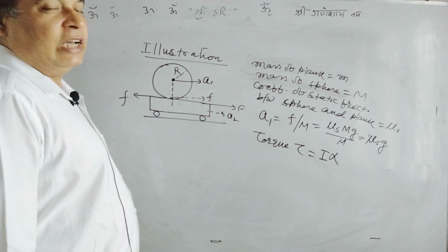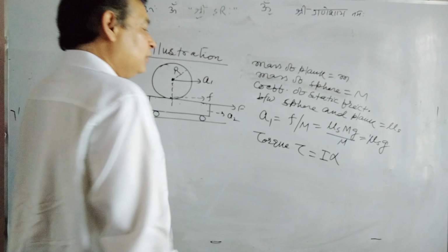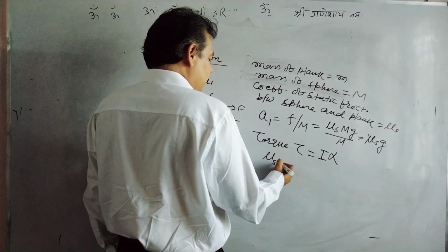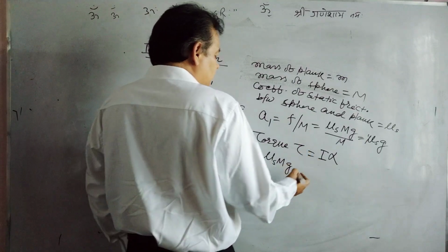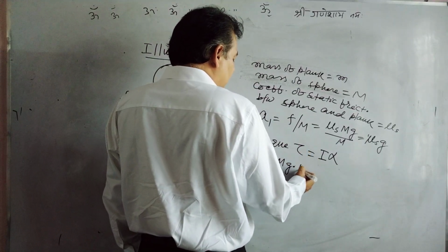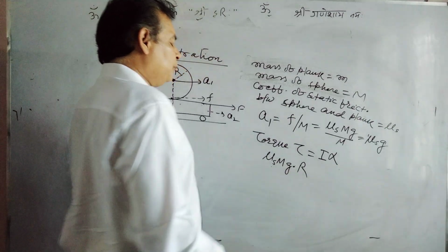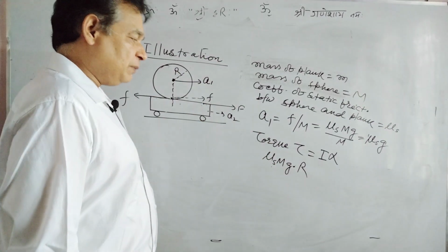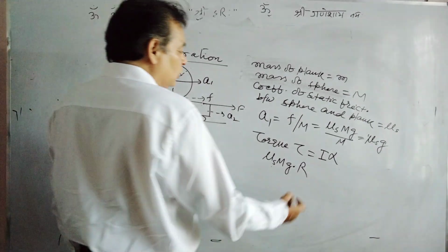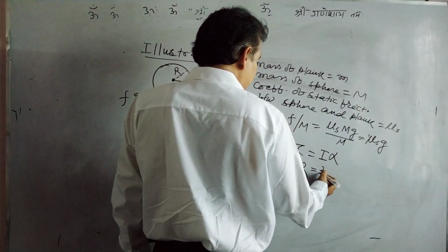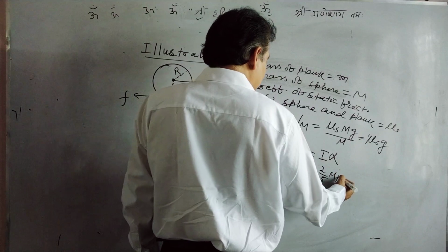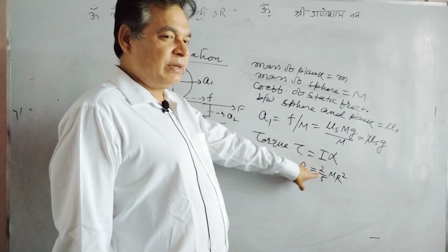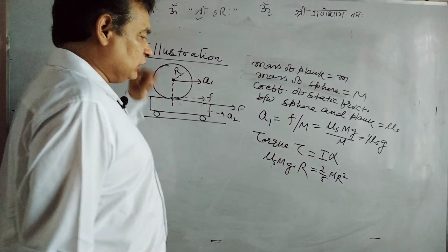So this torque will be friction mu s Mg into r. Force of friction into radius gives the net torque of friction on this sphere. This equals 2 by 5 M r square, that is the moment of inertia of this sphere about the axis passing through the center of mass.